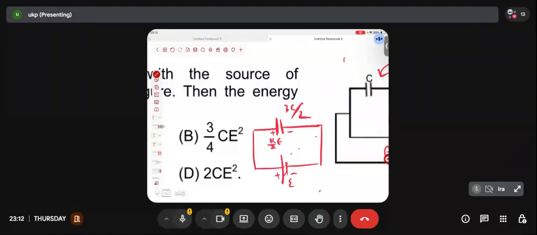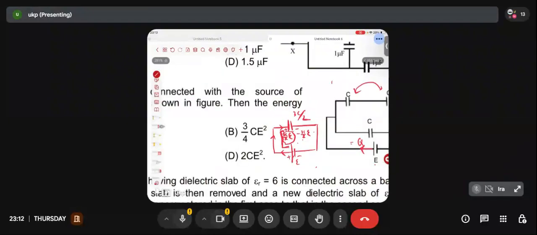3C by 2E, and on the negative plate, minus 3C by 2 into E. Where did this charge come from, friends? This charge was delivered by the positive terminal of the battery. So how much charge is coming out from the positive terminal of the battery? 3C by 2 into E. So what is Q for me? 3C by 2 into E.